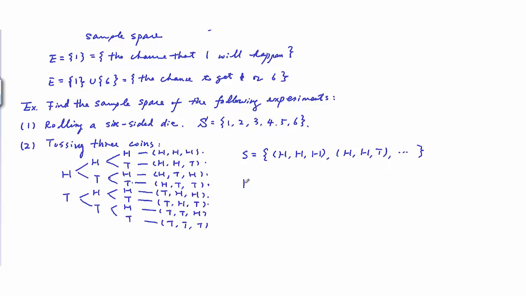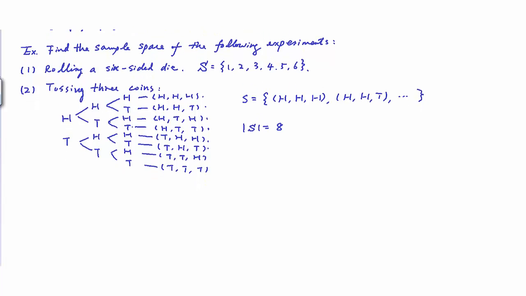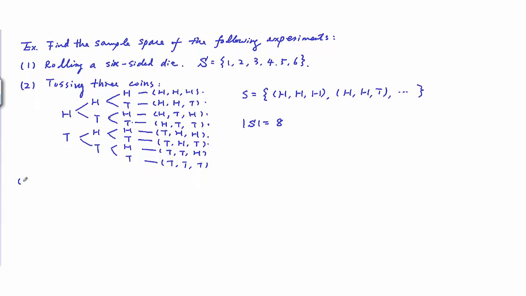From here, you can determine the cardinality of the sample space is 8, because you have 8 possible outcomes. This example also shows us that, sometimes, to determine a sample space, a tree diagram will be useful.